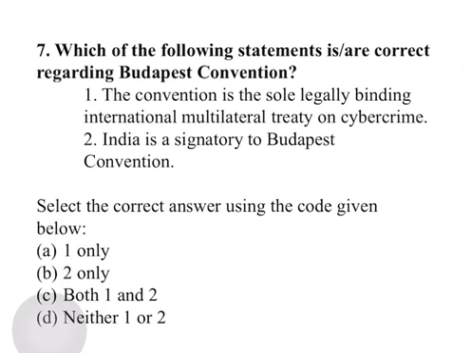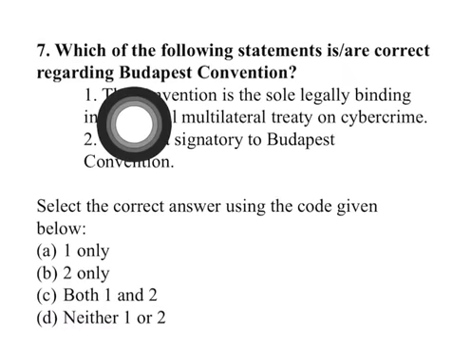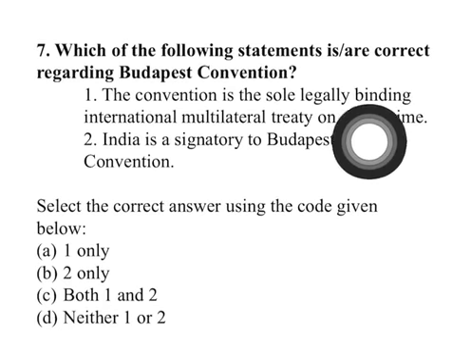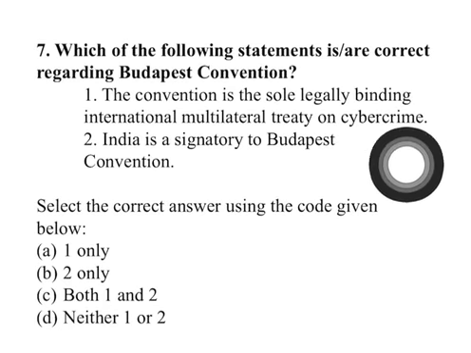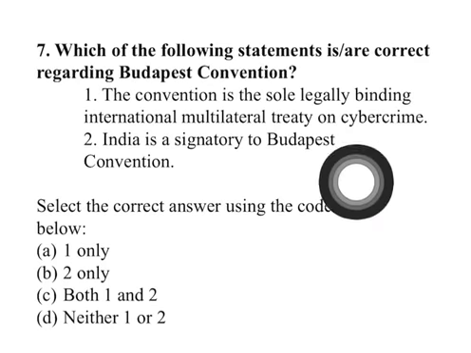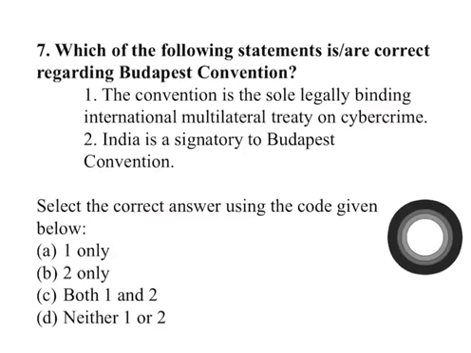This question is again a very easy question, based on the Budapest Convention. Let's read the options. The convention is the sole legally binding international multilateral treaty on cybercrime. This is absolutely correct because the Budapest Convention is the sole convention in the field of cybercrime which is legally binding in the international sphere. The second is that India is a signatory to the Budapest Convention. This is factually incorrect because India has not signed it, as India has many apprehensions. India is apprehensive about the security features, and so India has not signed the Budapest Convention. So only A is the correct answer.